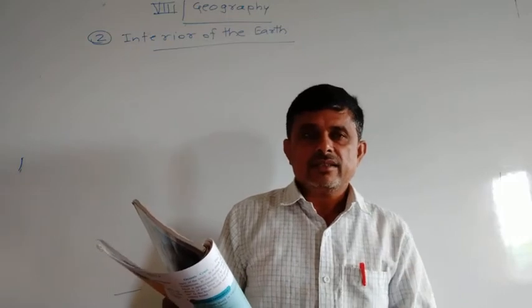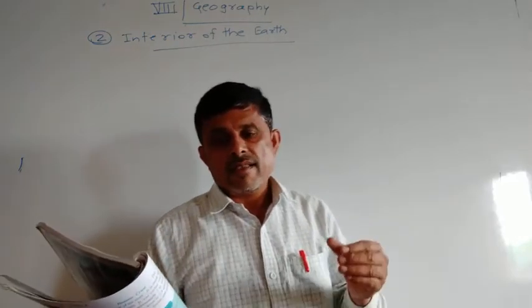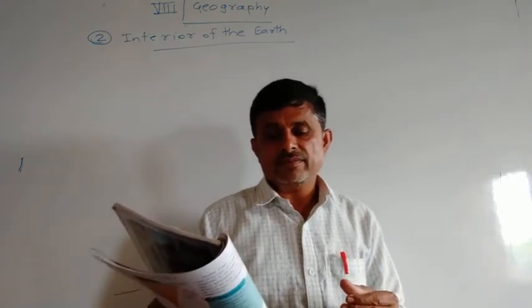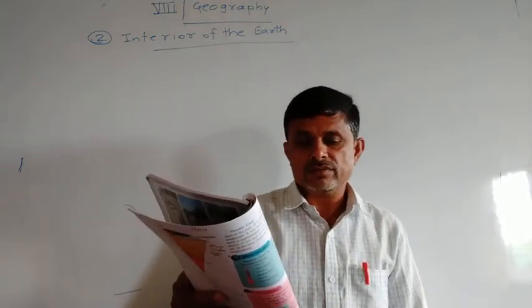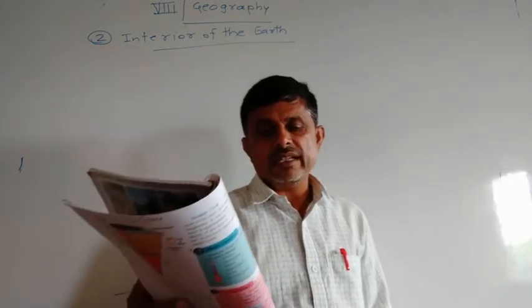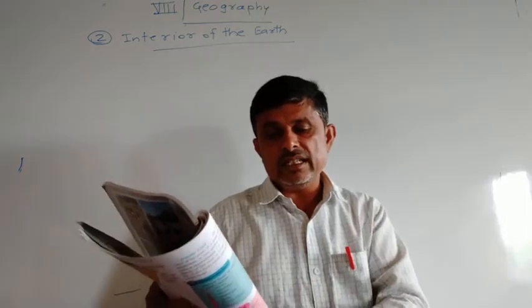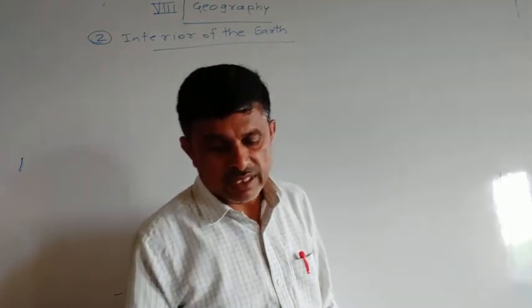I think while concluding the lesson, I had begun to explain the core, and we had finished the explanation of the outer core. Now we have learned that the outer core of the Earth's interior is in a liquid state, and the proportion of iron is more in this layer.